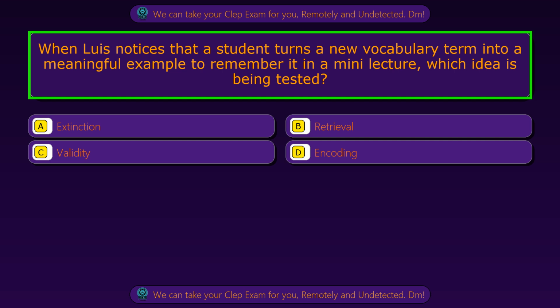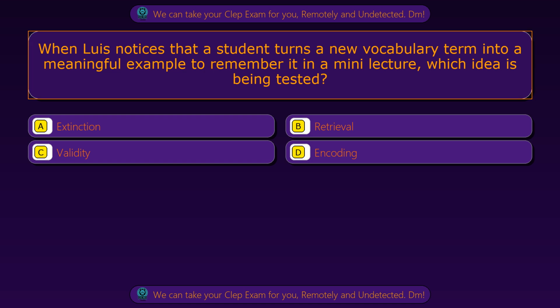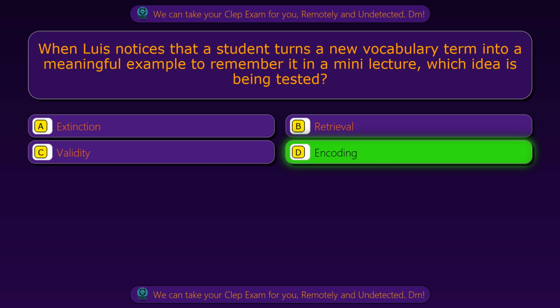Question 36. When Luis notices that a student turns a new vocabulary term into a meaningful example to remember it in a mini lecture, which idea is being tested? Option A, extinction. Option B, retrieval. Option C, validity. Option D, encoding. The correct answer is option D, encoding.